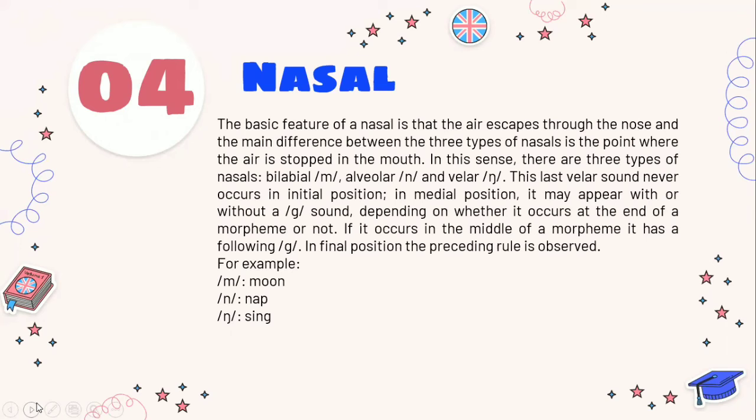In medial position, it might appear with or without a g sound, depending on whether it occurs at the end of the morpheme or not. If it occurs in the middle of a morpheme, it has a following g. In final position, the g is not pronounced. For example, moon, nap, sing.